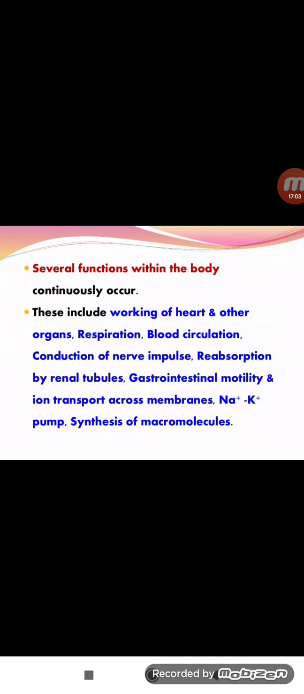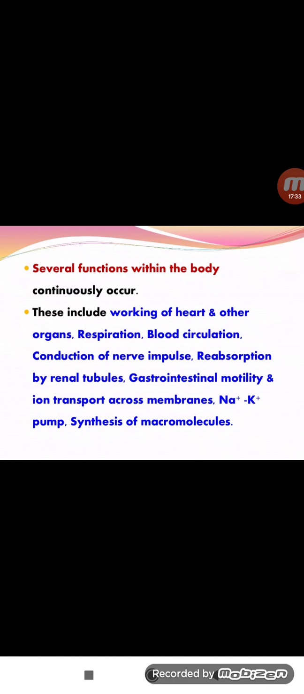What are they? One is the working of the heart and other organs, like respiration, blood circulation, conduction of nerve impulses in the central nervous system, reabsorption and key functions of the kidney in the renal tubules, the gastrointestinal system, meaning the digestive system, transportation of sodium and potassium ions, and synthesis of macromolecules. So different types of reactions occur in our body.